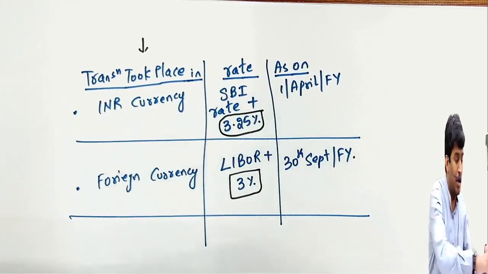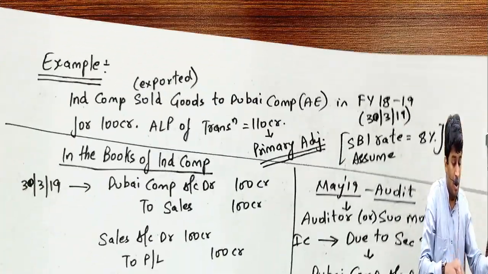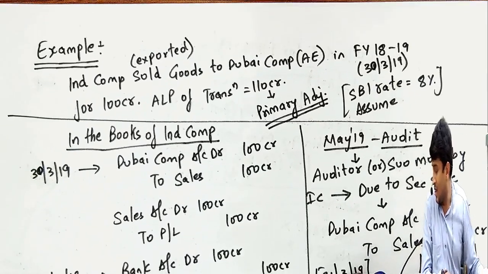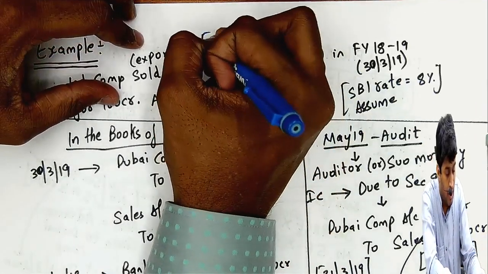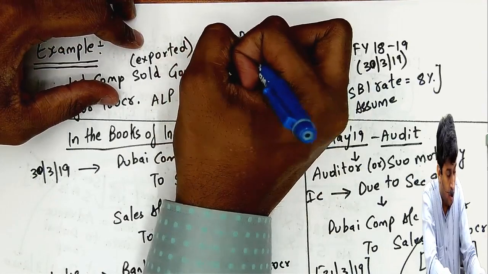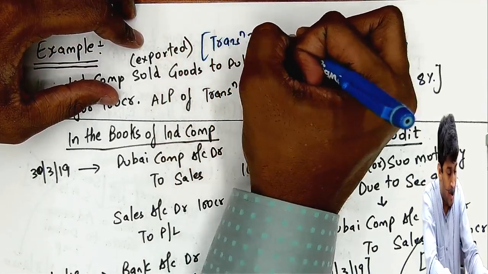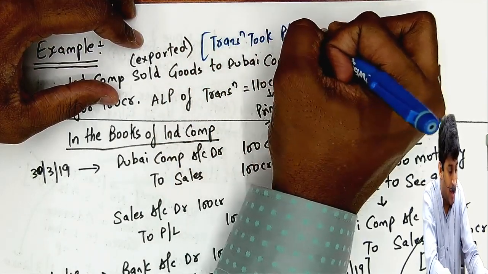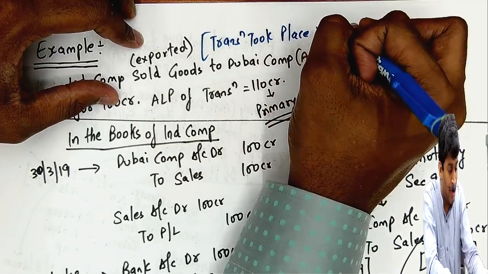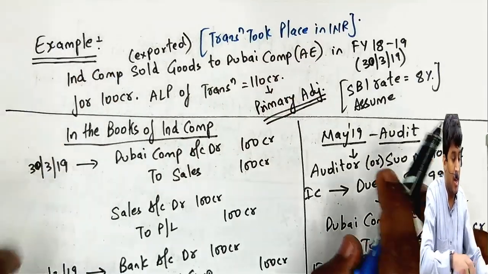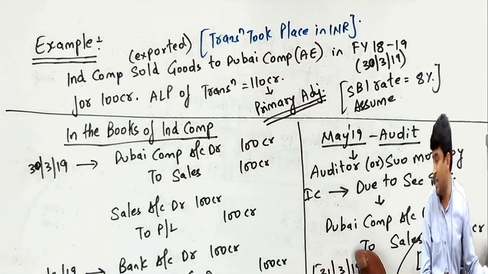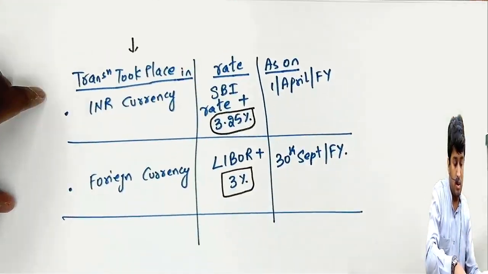But that all depends on whether the transaction took place in Indian currency or foreign currency. In this example, which I'll ask you to copy, I'll assume the transaction took place in INR. I'm assuming that. That's the reason I took SBI rate plus 3.25%. SBI rate was 8%. I took plus 3.25%. Copy this.